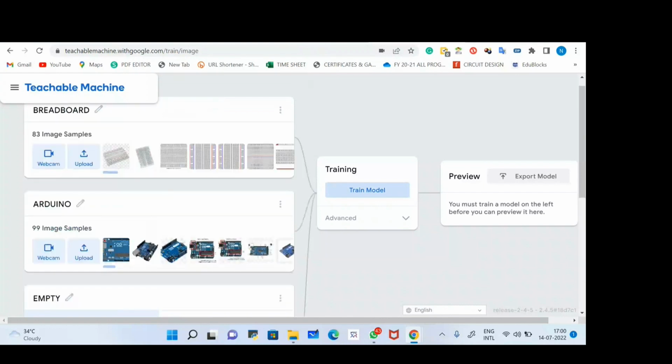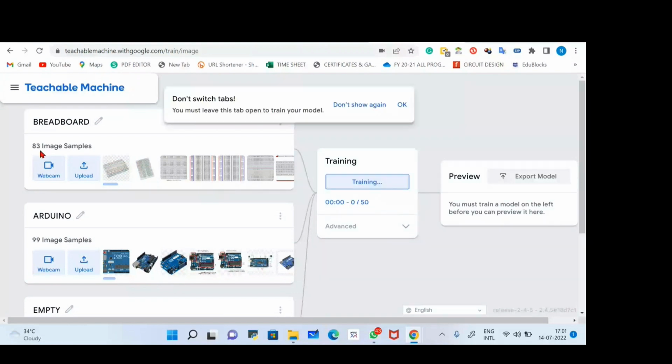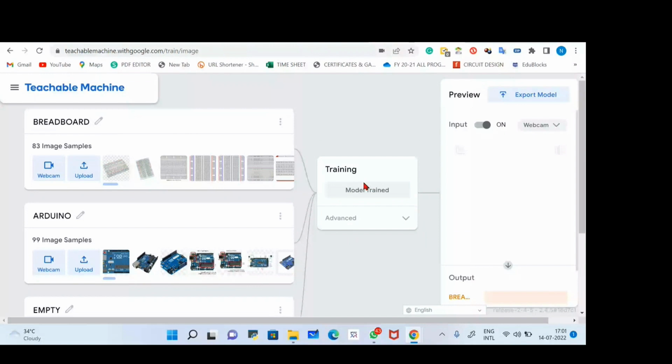Now train the model. Let's wait; it depends on how many samples you have. If you use hundreds of samples, then definitely this page will take a lot of time. So try to use fewer images. Don't use 500 or 600 images over here, then it will definitely take a lot of time in uploading your data. All right, now I'm going to show you the webcam mode.